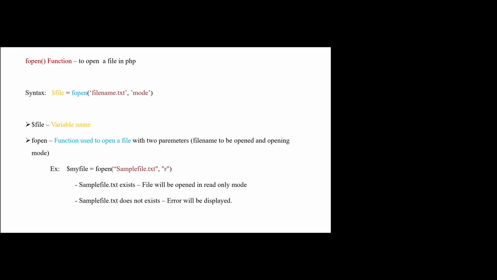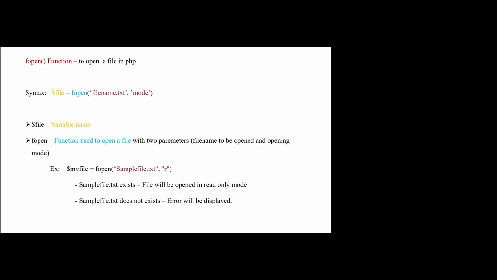First function is the fopen function. This is used to open a file in PHP. Next is the syntax. Here $file is the variable name and fopen is the function, and in brackets we have the file name and the mode of the file. The file name is the file that we are going to use in the operation. Mode specifies in which mode the particular file should be opened.